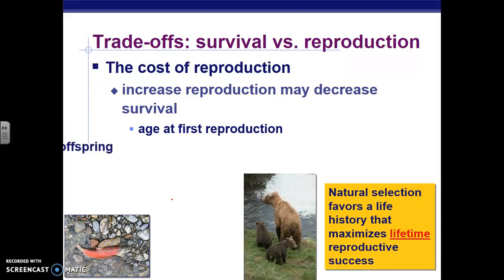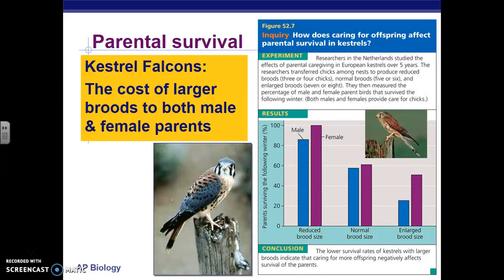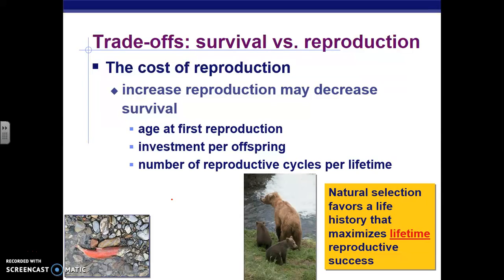Now, before we look a little closer at the classification of these survivorship curves, there is a massive trade-off between the amount of reproduction and survival. Organisms that have large numbers of offspring have a decreased ability to survive, because at that point they have to go out and find food for that many offspring.